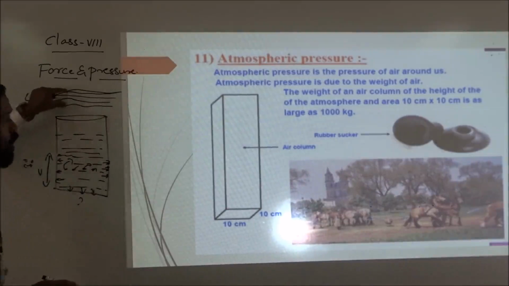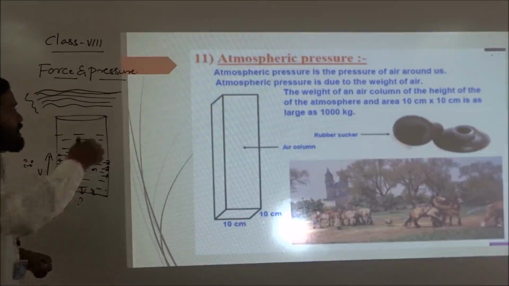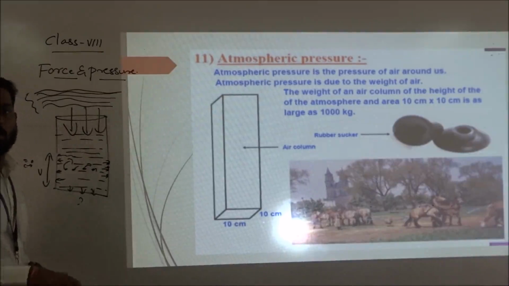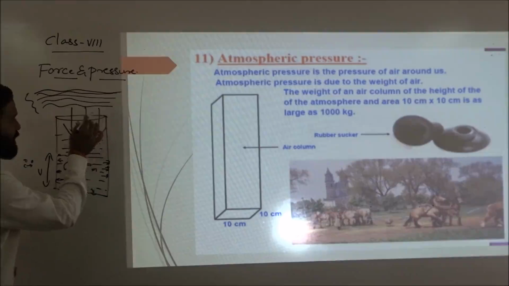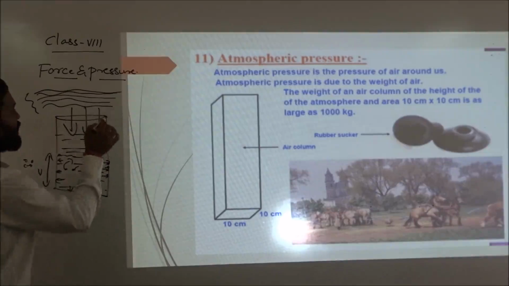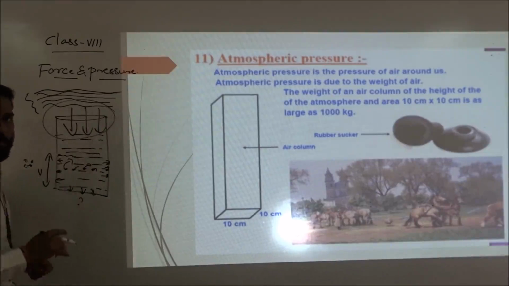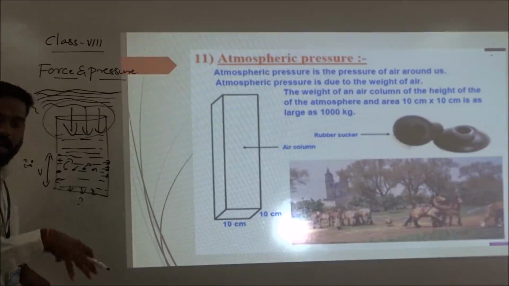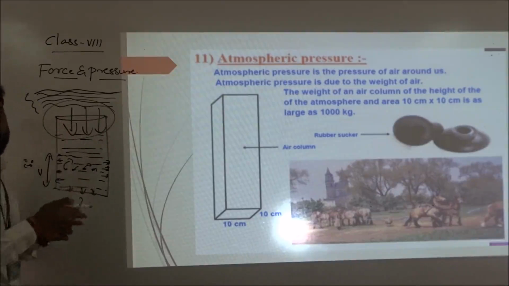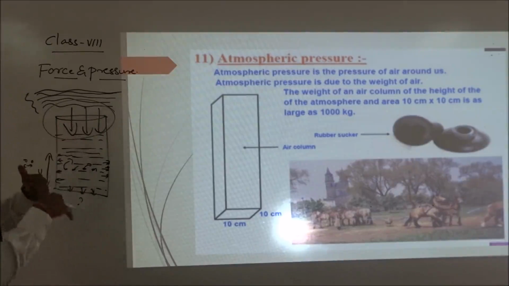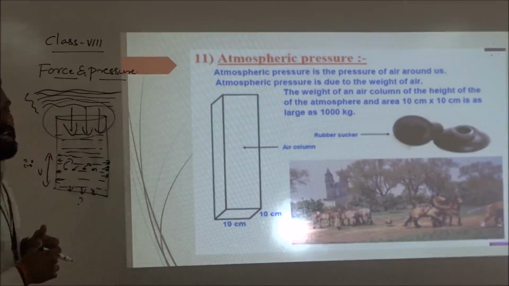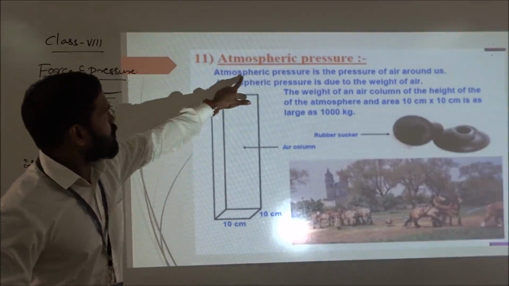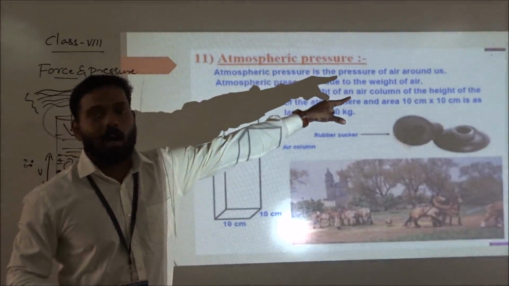All these gases, due to gravitation, move towards the ground. When they move towards the ground, what will happen? In the atmosphere, it will create a pressure. Why is it created? Due to the gases. Many gases move towards the earth, so they create a force, and so they create a pressure. That pressure we can call atmospheric pressure. Understood now? So atmospheric pressure is the pressure of air around us.